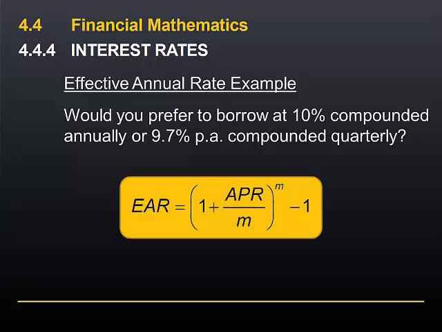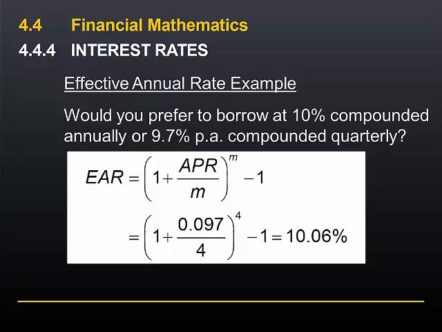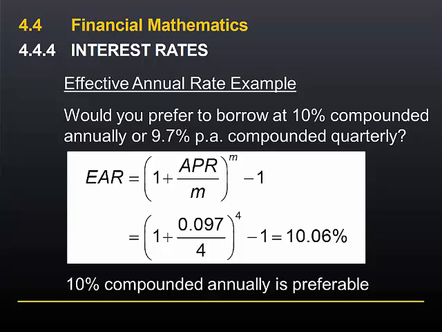So here is the formula for the EAR. See if you can calculate the EAR for 9.7% compounded quarterly. As we can see, the effective annual rate is 10.06%. Since we are borrowing, we would prefer to borrow at the lowest interest rate, and therefore 10% compounded annually is preferable.